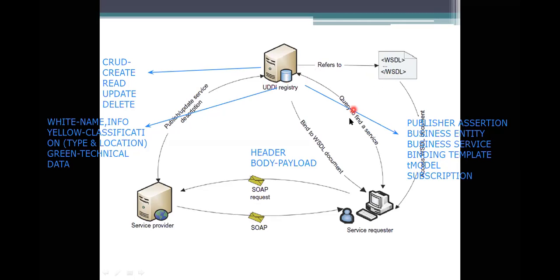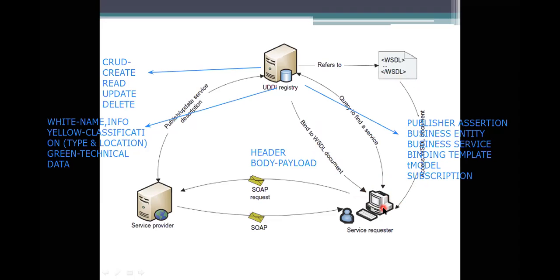Why? Because as I said, you must know the service you are availing. You must have the complete information. That is what the T model is specifying. So that's why it is allowing you to take these WSDL documents with you. It is binding the WSDL document with you, and it also allows access to the WSDL document. It is not giving the document to you; it is binding the document with you, and you are able to access it.